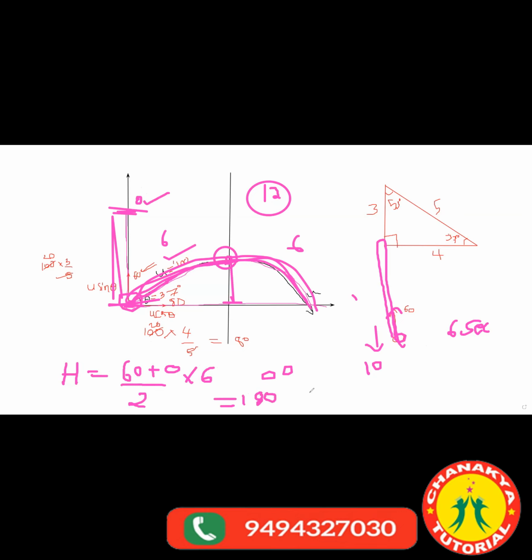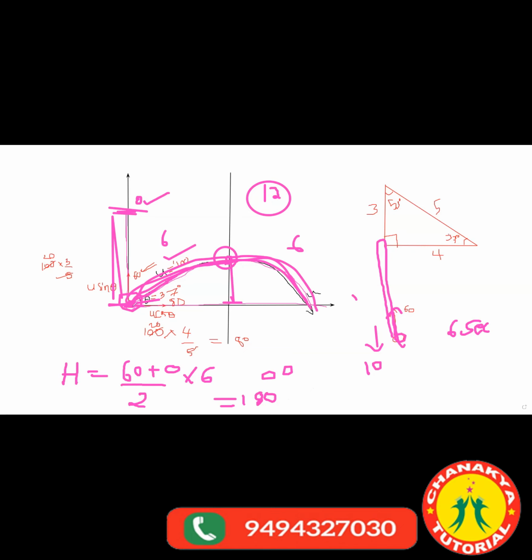But if you go with formulas, what is the formula for maximum height? It is u square sine square theta by 2g. Who will remember all those formulas? We'll go with basic. Now guys, tell me what will be the range?